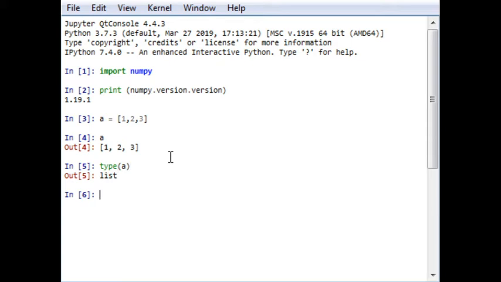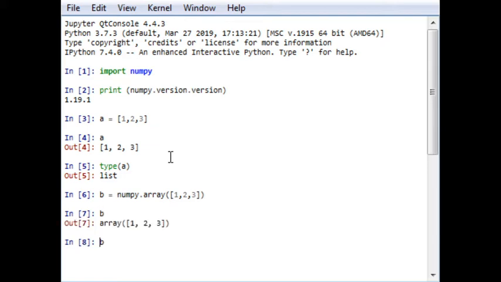Now we have already imported numpy. Now let me say that b is equal to numpy.array. Array is the function from which you can generate an array. [1, 2, 3], it's the same. So here b is created, so it is an array.